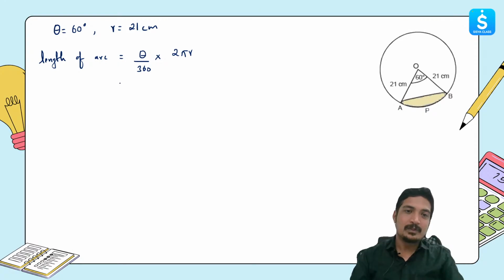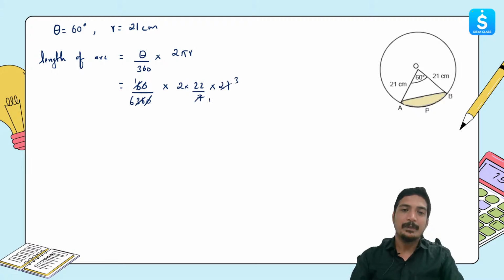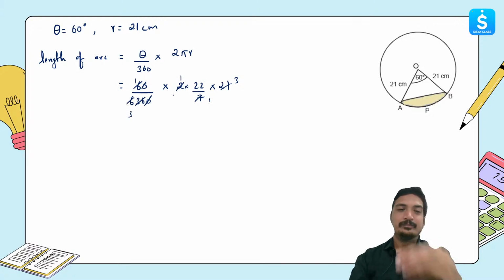So that's going to be 60 divided by 360, multiplied by 2 into 22 upon 7 into r, which is 21. So the 0s get cancelled, 6 ones are 6, 6 sixes are 36, then 7 ones are 7, 7 threes are 21. Then we can divide 6 by 3 and this will be 1.